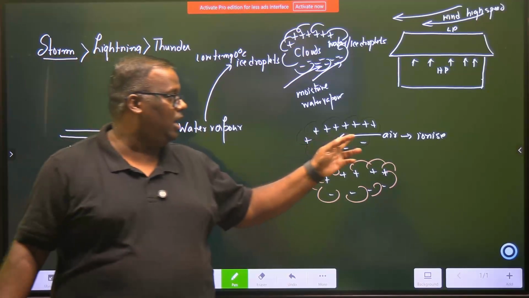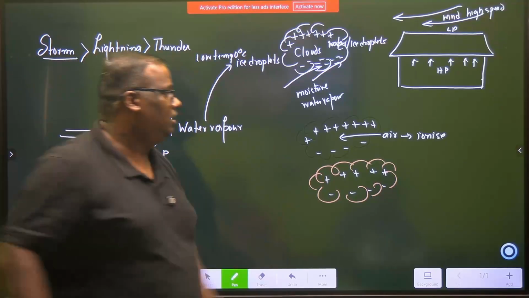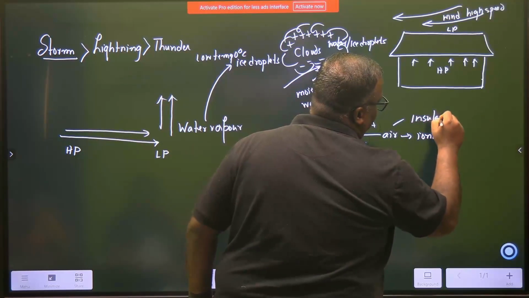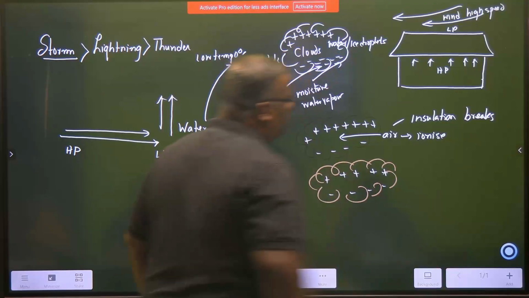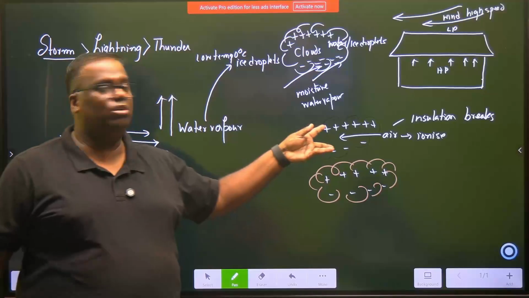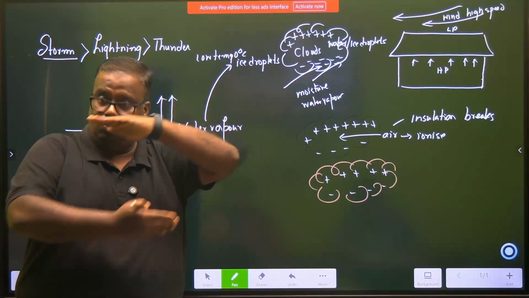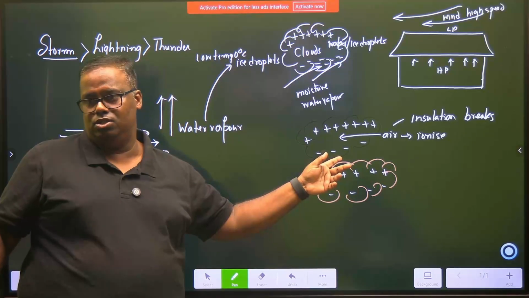So the air, which is an insulator, it ionizes. Ionizes मतलब the insulation breaks. Air का insulation break हो गया. क्यों break हो गया? Heavy amount of charge separation has a lot of positive charge, lot of negative charge. They actually want to meet with each other. So in doing so, they will break this insulation.